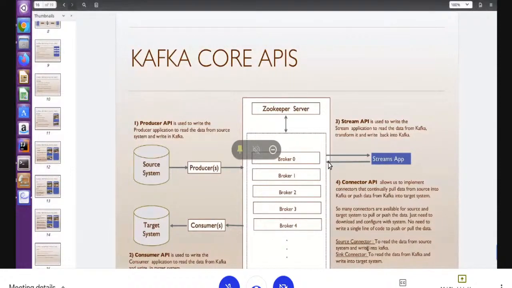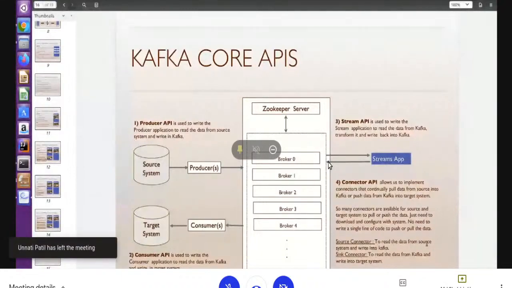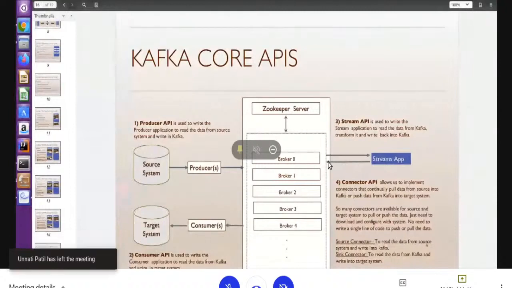There are 2 types of connectors, the source connector and the sink connector. We can write a source connector or we can write a sink connector. A source connector means this connector will read the data from the source and write into Kafka. A sink connector means it will read the data from Kafka and write the data to a particular destination target system. Some connectors are freely available. You don't need to write a single line of code. You can just download the connectors, plug in some parameters, just configurations, and your data starts moving from source to destination. You can download those connectors from Confluent Hub, right?